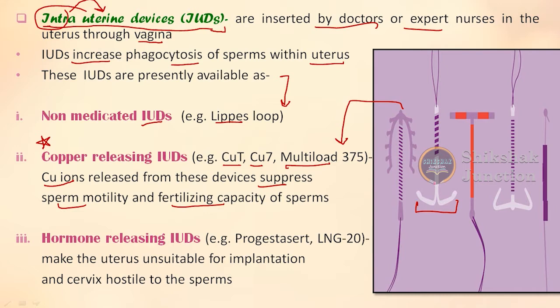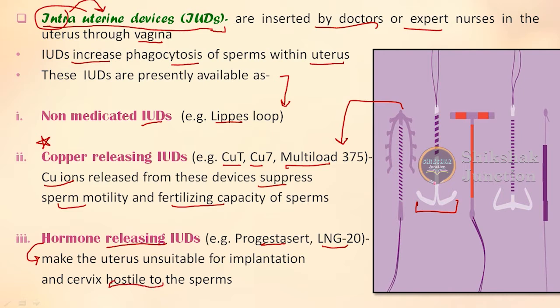Next category that comes within these IUDs is what? It is these hormone releasing IUDs. Examples are Progestasert or LNG-20. You just have to remember the hormones and the principle which is hidden within these particular things. Okay, so what is the principle of these hormone releasing IUDs? It makes the uterus unsuitable for implantation and the cervix hostile to the sperm. So this is the principle.